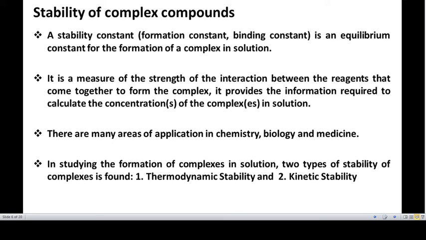It is a measure of the strength of the interaction between the reagents that come together to form the complex, and it provides the information required to calculate the concentrations of the complexes in solution. There are many areas of application in chemistry, biology, and medicine with respect to the stability constant of complex compounds.